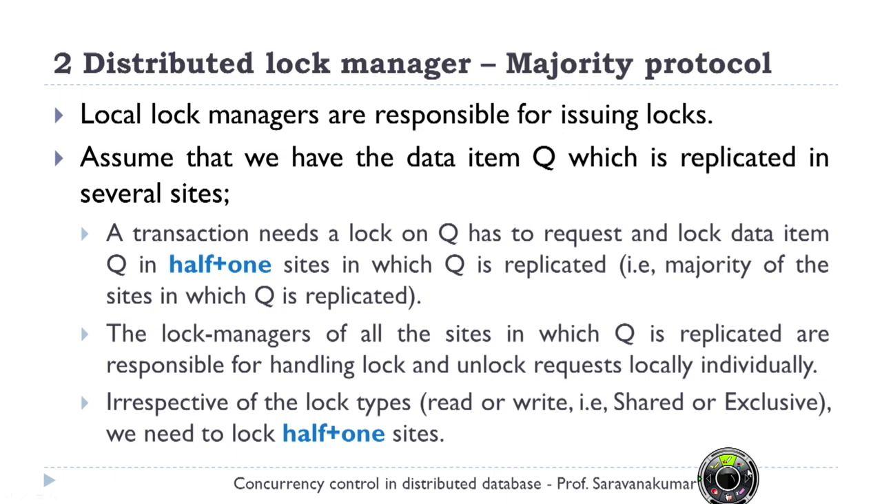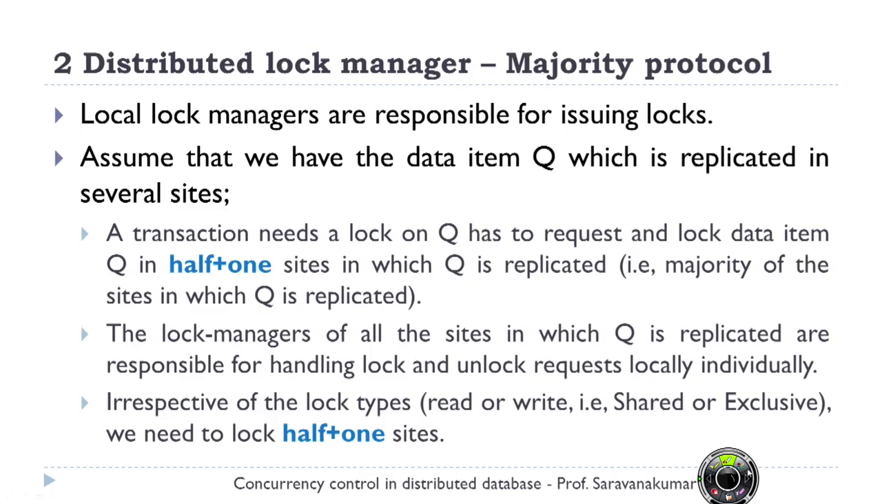The second approach is the majority based protocol. Local lock managers are responsible for issuing locks. Now assume that we have the data item Q, which is replicated in several sites. According to this protocol, I need to lock a majority of the sites to proceed with my transaction, that is, at least half plus 1 sites. So assume that I have 5 sites in which Q is replicated. Now I have to request at least half plus 1, that is 2 plus 1, 3 sites, to lock my data.